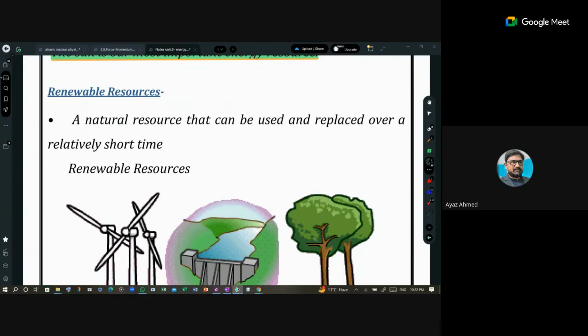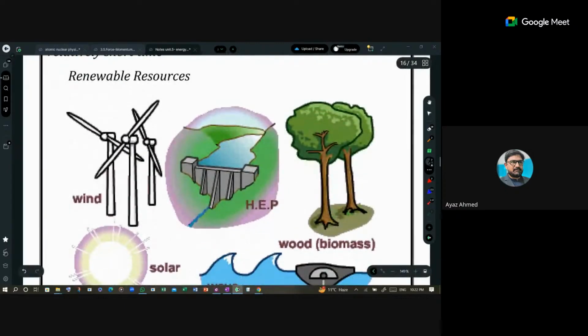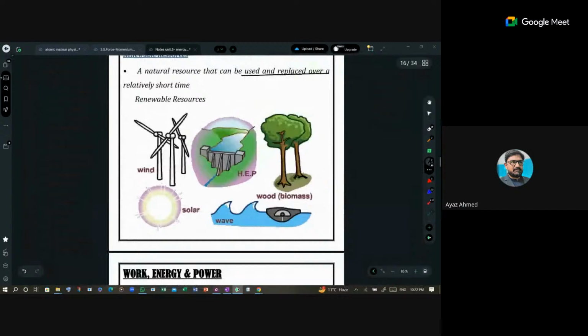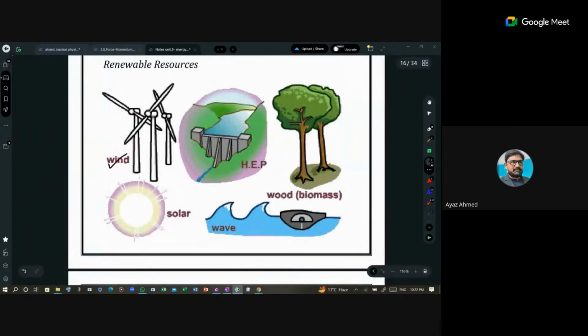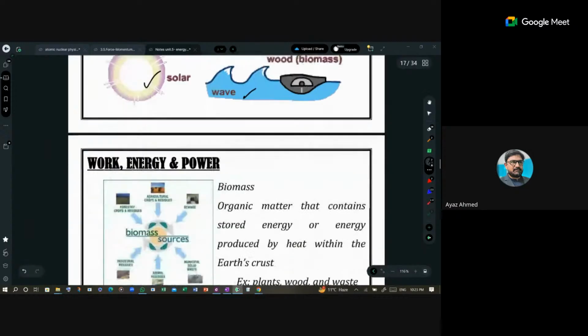A natural resource that can be used and replaced over a relatively short time is called a renewable source. Here are several examples: wind, solar energy, hydroelectric power, then wood, biomass, then waves. So all these energies are renewable resources.